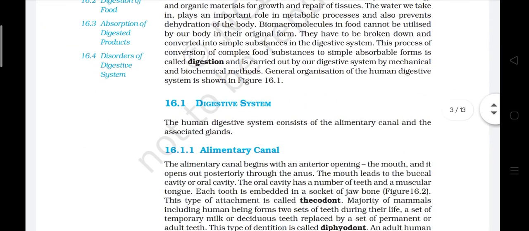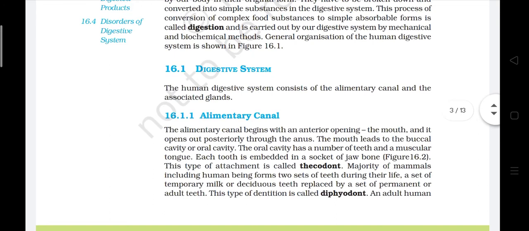16.1 Digestive system. The human digestive system consists of the alimentary canal and the associated glands. Alimentary canal. The alimentary canal begins with an anterior opening, the mouth, and it opens out posteriorly through the anus. The mouth leads to the buccal cavity or oral cavity. The oral cavity has a number of teeth and a muscular tongue. Each tooth is embedded in a socket of jaw.